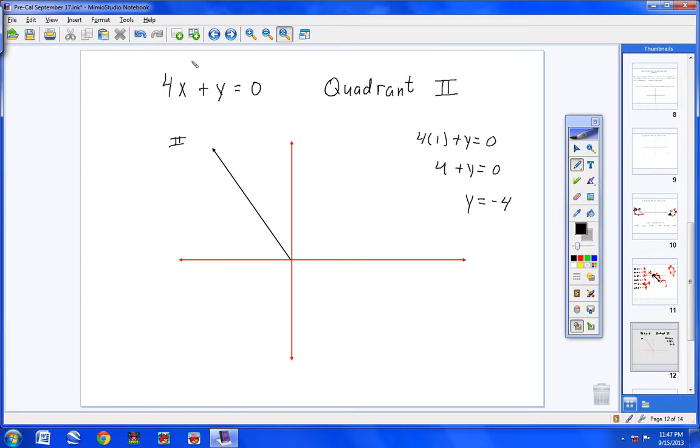Now somewhere I have copied this wrong out of the book because actually I haven't. And I'll tell you what I did that was wrong. And I love making mistakes in front of you guys because it makes you feel more comfortable to make mistakes yourself. When I picked my x value, what number did I pick? I picked 1, didn't I? And that's not a bad idea, but look what quadrant I'm in.